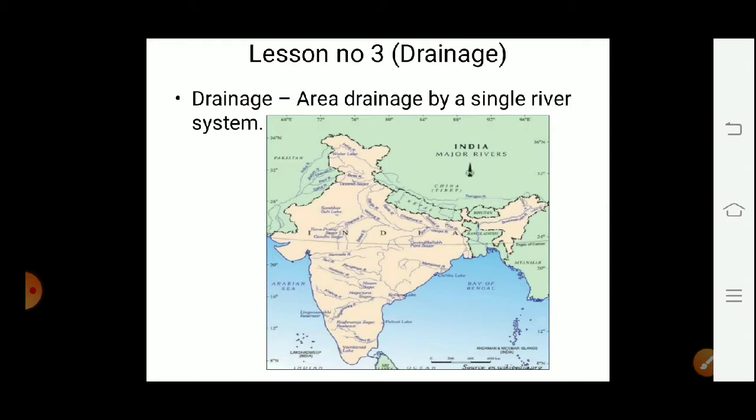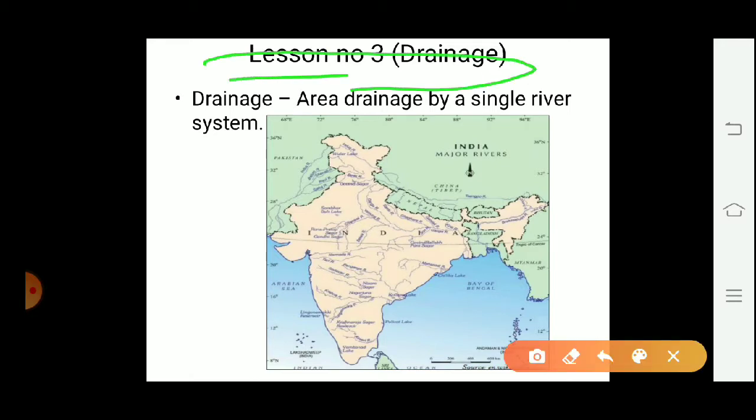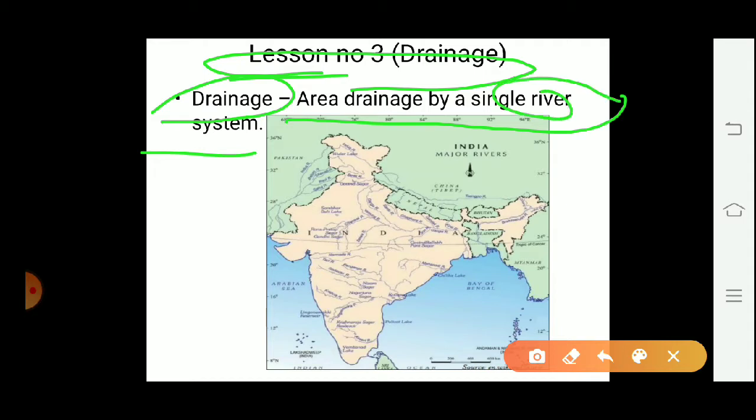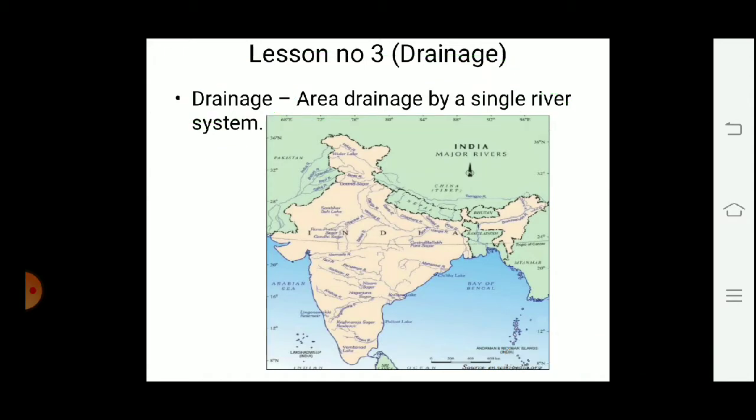This is an introductory video of lesson number 3, Drainage, class 9th NCERT. Drainage: the area drained by a single river system is called drainage. So drainage itself is a comprehensive term which includes a river system. A river system is a river along with its tributaries and distributaries.